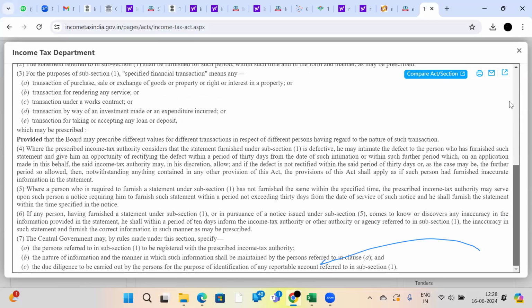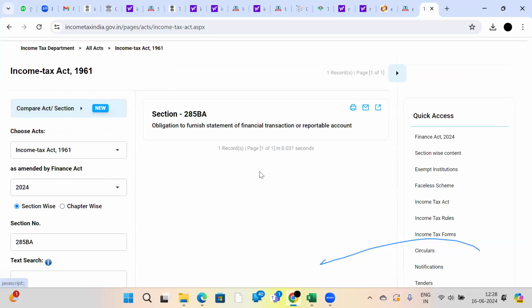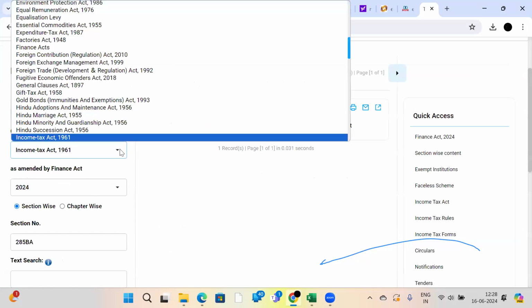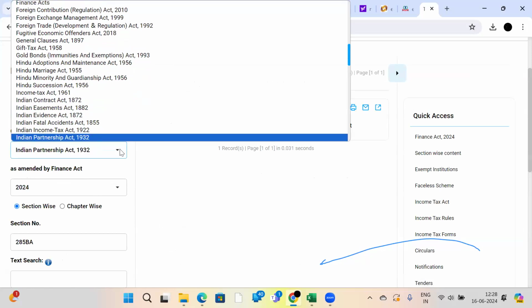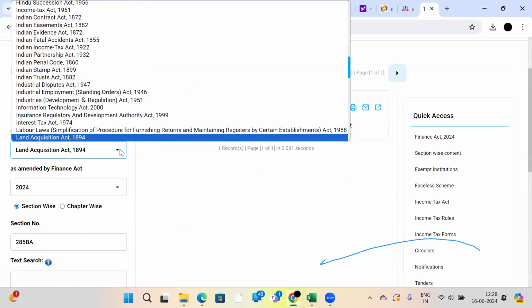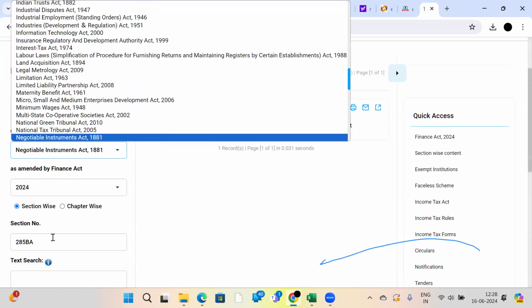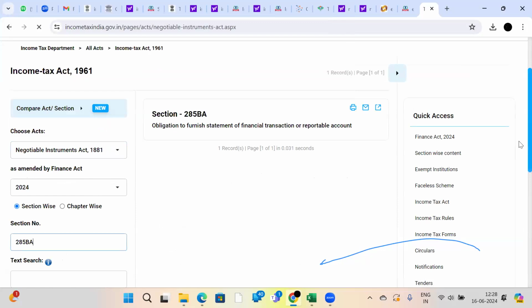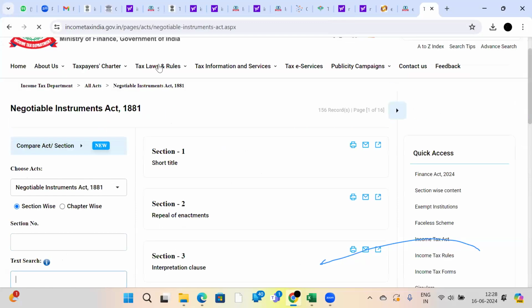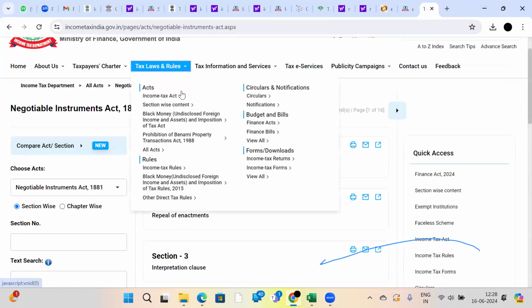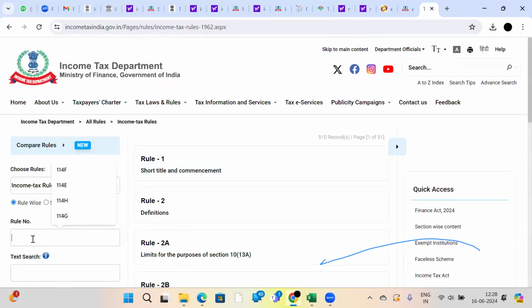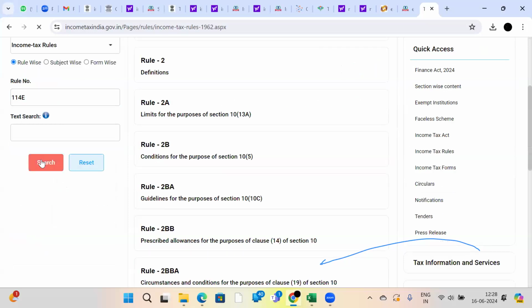Then again, we should go to the rule called Income Tax Rules, 1962. Based on that rule, we should get Rule 114E. Go here, tax chapters and rules, go here, income tax rules. Rule number 114E. This rule is guided by Section 285BA only.